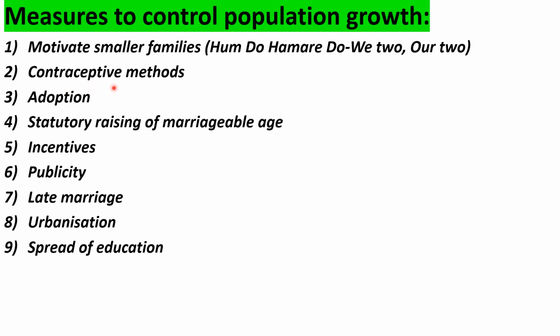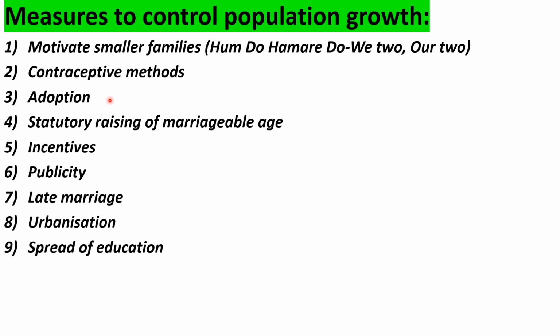Then another measure is contraceptive methods. By using contraceptive methods or devices, we can prevent unwanted pregnancies, and it leads to a lowering of the population. There are many contraceptive methods available, like natural methods, barrier methods, chemical methods, injectables, implants, surgical methods, and intrauterine devices. We will talk about them in detail in further videos.